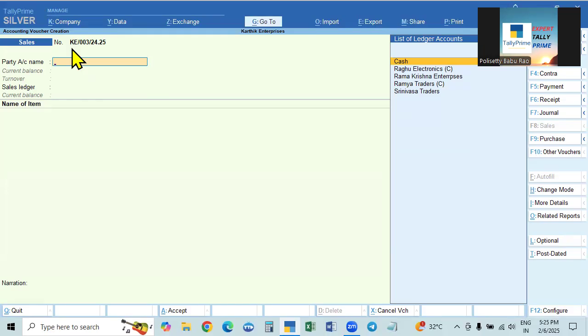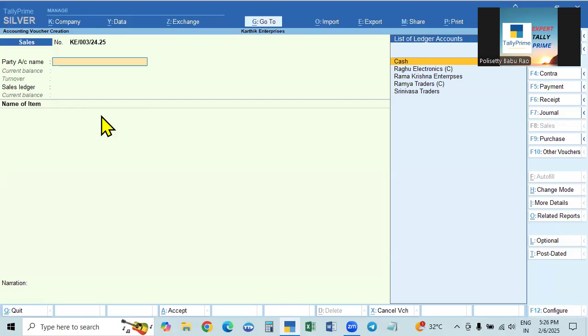So the same numbering, 1, 2, 3, 4, will continue. For that only, we can say with zeros: 001. Zeros will be prefixed with a certain width. If you want 4 digits, for 1, 3 zeros will be prefixed. If 3 digits, for 1, 2 zeros will be prefixed. Like that, 001, 002 can be made in the report.